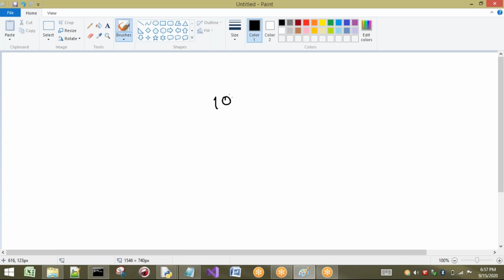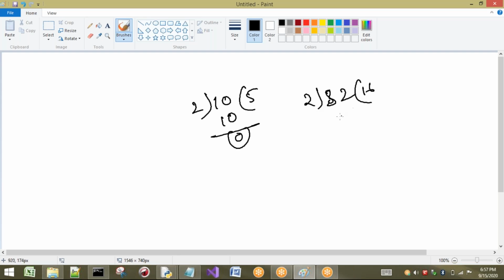For example, I have taken 10. Is it an even number or odd number? Even number. How can you say? If I divide by 2, how many times? 5 times. So the remainder is 0. For all even numbers, for example, 32, 2 goes 16 times, and we are going to get 0 here. In the same way, if I take 9, 2 4s are 8. The remainder is what?